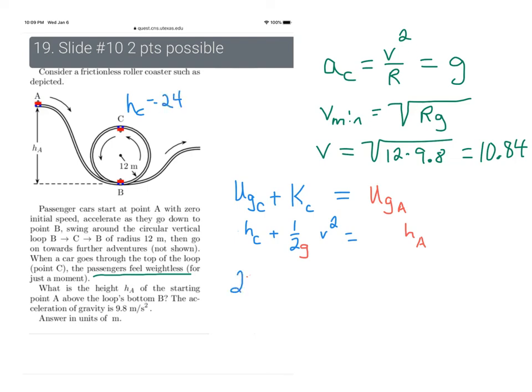So this is 24 plus, let's go ahead and put the v squared on top. My velocity was 10.84 squared divided by, put the parentheses, otherwise the calculator's not going to do the math right, 2 times 9.8 on the bottom.